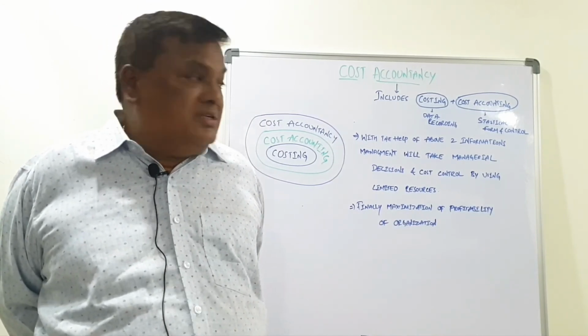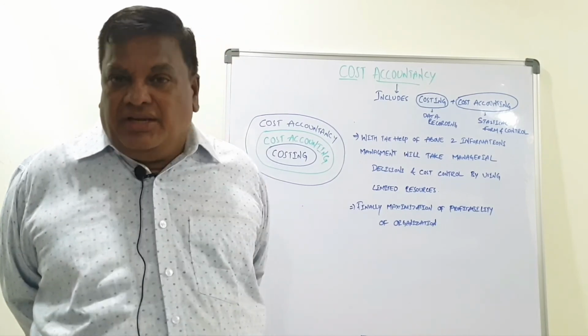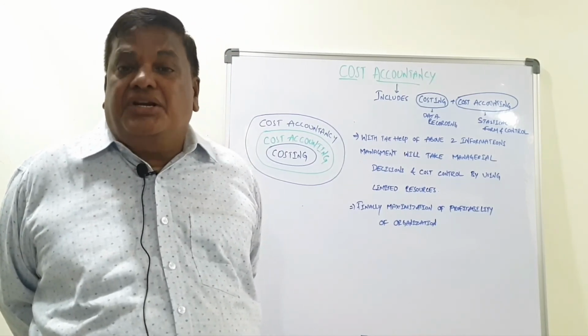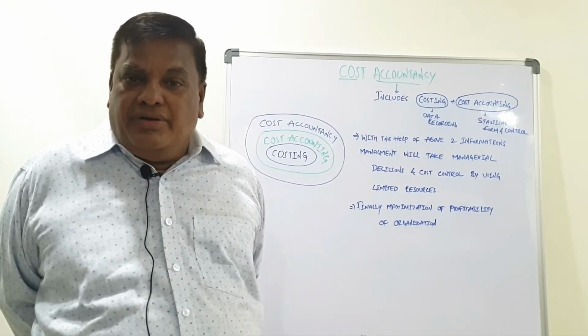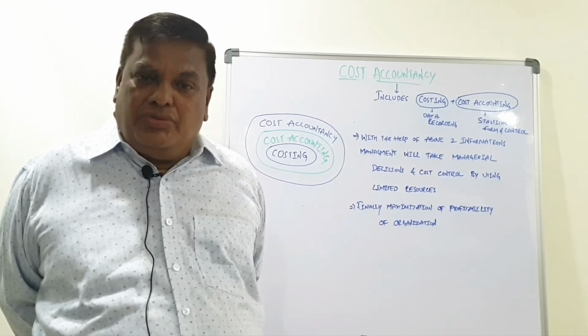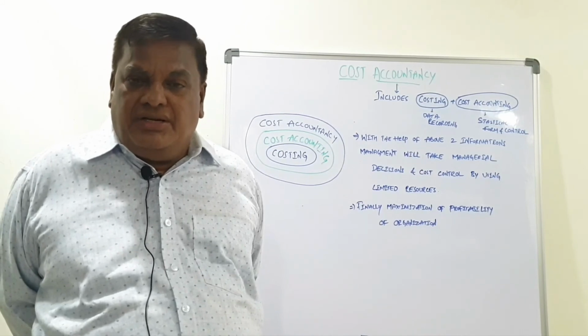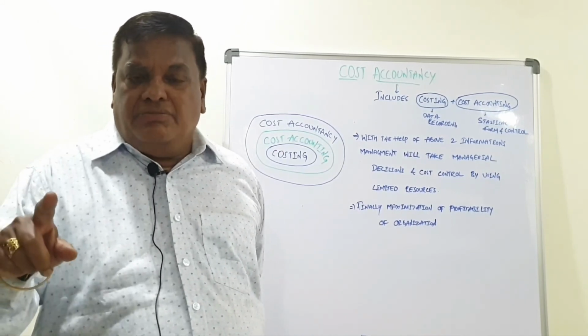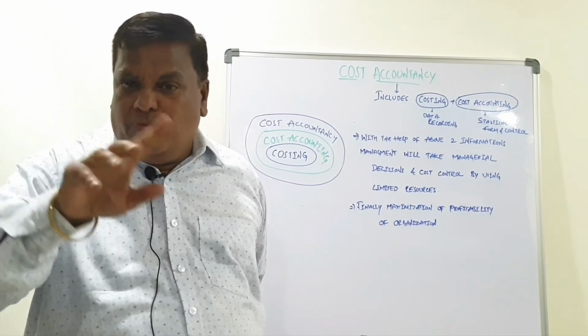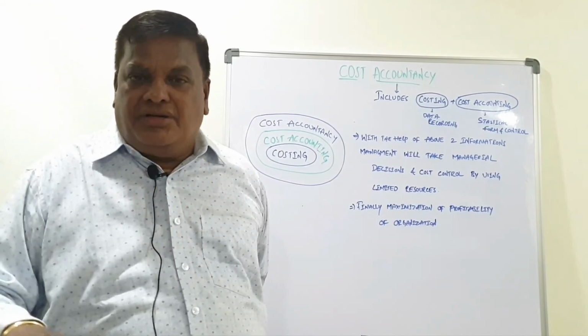These are the things contained in cost accountancy. It is mainly concerned with the decision-making process: what to do, how to do it, anything that should be dropped, anything that should be newly introduced. They consider all these things and control accordingly. For what purpose? Resources are minimal, nothing is abundant.